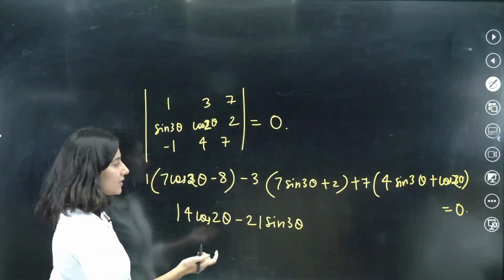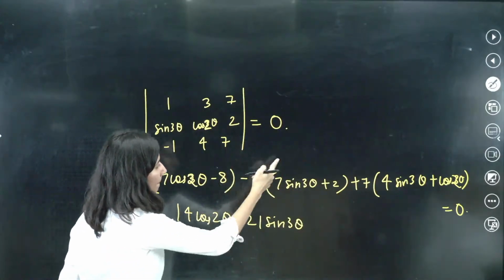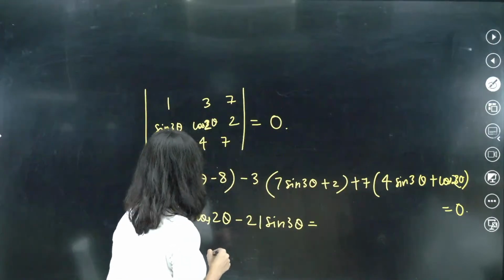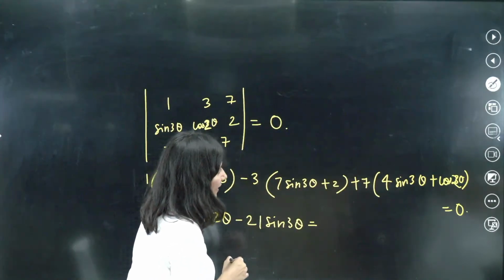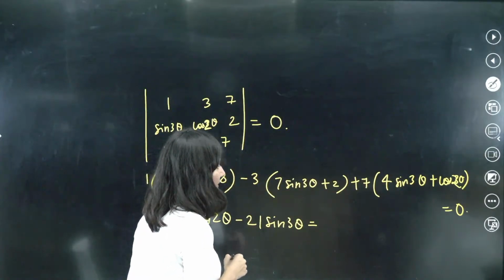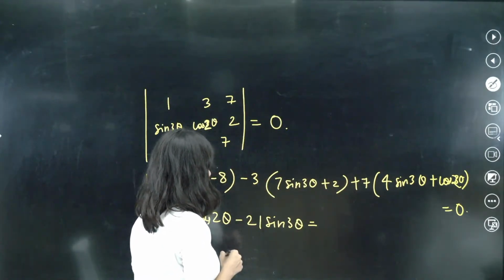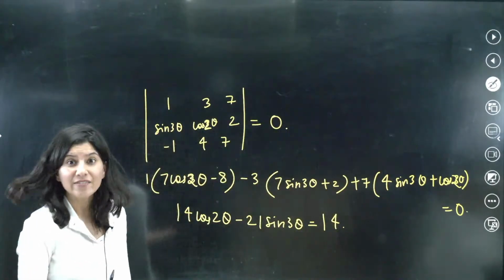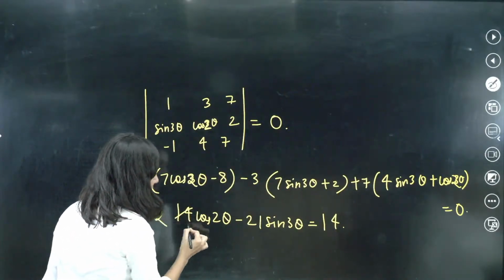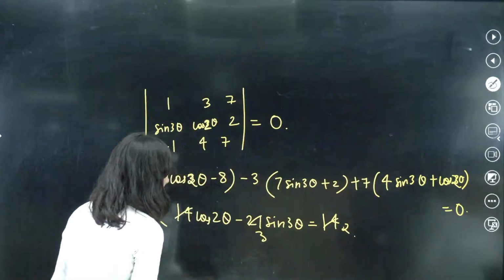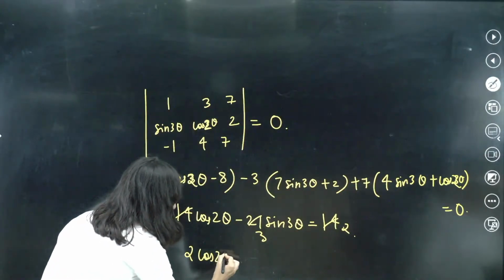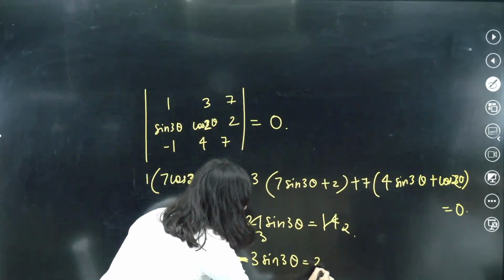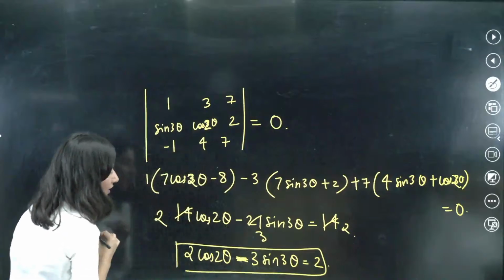What are the left out constant terms? So minus 8, minus 6. Minus 8 and minus 6, all right. Minus 8 and minus 6 is what? 14. Okay, all right. From the table of 7 we can cancel out: 7 twos are 14, 7 threes are 21. So this is 2 cos 2 theta minus 3 sine 3 theta equals 2. Now we just have to solve this particular equation, that's it.